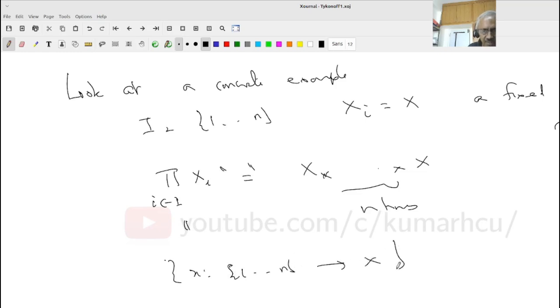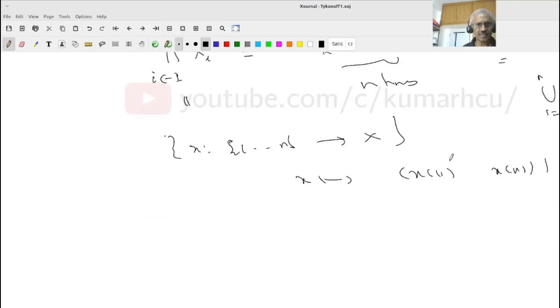That's it. Because what is the union of X_i, i equals 1 to n? That is just X itself. And what is the bijection? This x goes to x at 1, ..., x at n. That is an ordered n-tuple (x1, x2, ..., xn) so that each x_i is in X. This is what we call X power n, like when X equals R, you call it R power n. Do you understand this?